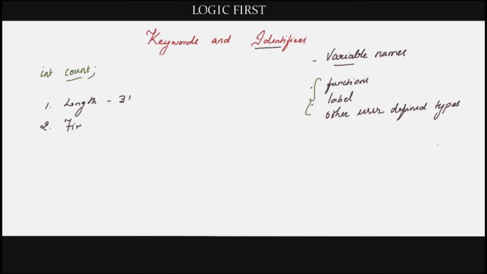The first character of the identifier should be an alphabet or underscore. You can give the variable name as total, but you cannot give it as 5total. This is wrong, because the first character should always be an alphabet or underscore. It cannot be a number.